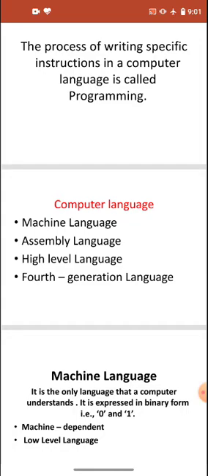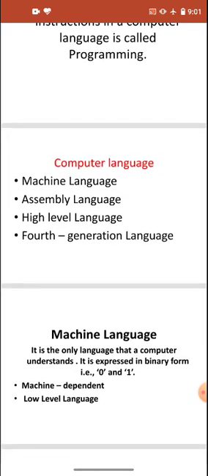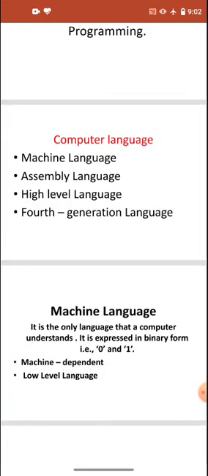It is the only language that a computer understands. Other than machine language, the computer doesn't understand anything. It is expressed in a binary form, that is 0 and 1. So machine language is in binary form, and binary form is in the form of 0 and 1. That means all the coding is done in 0 and 1.